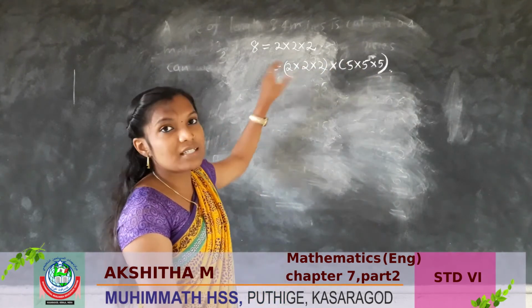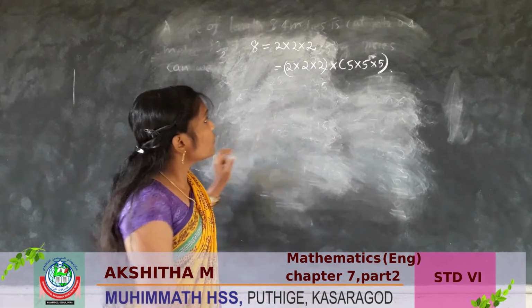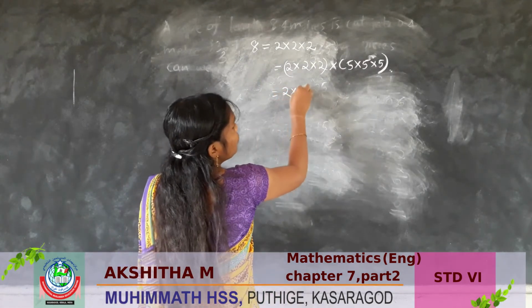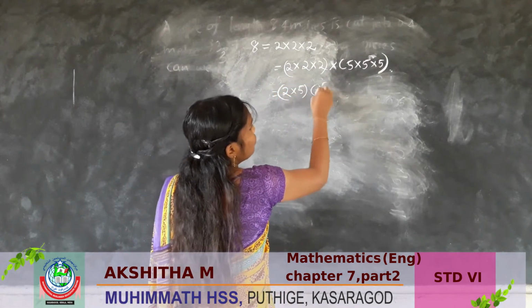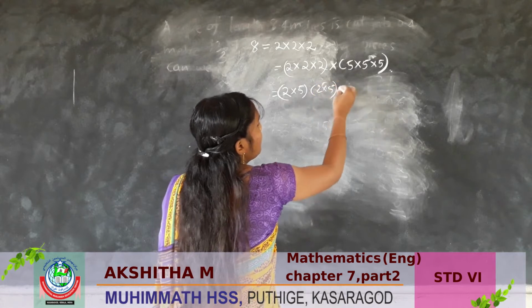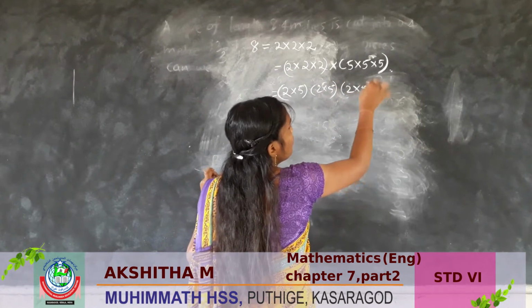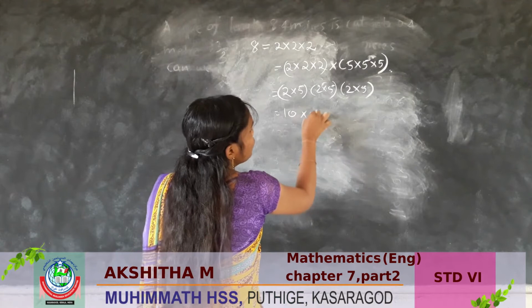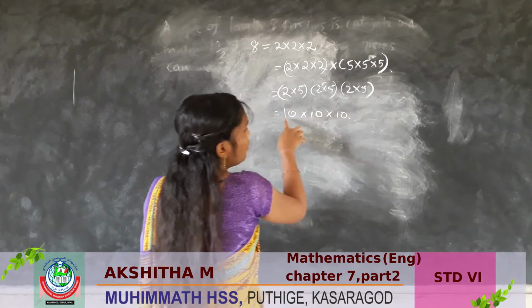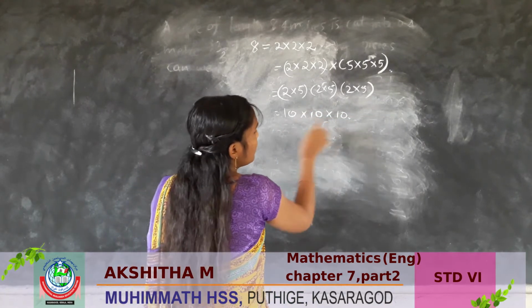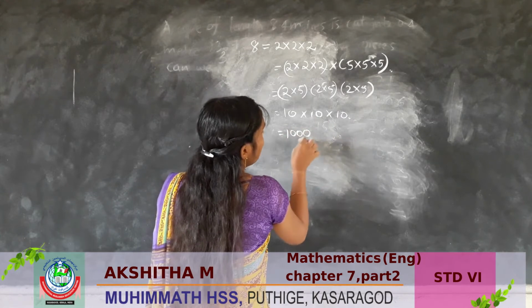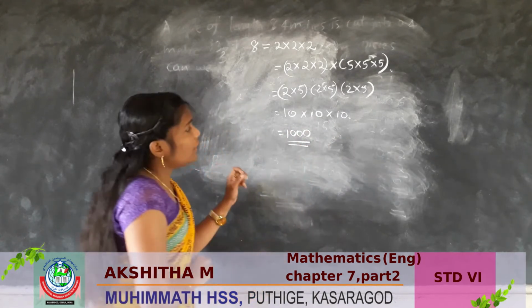125 into 8 is 1000. So this we can write 2 into 5 into 2 into 5 into 2 into 5. So 10 into 10 into 10. So 10 into 10 is 100, 100 into 10 is 1000.